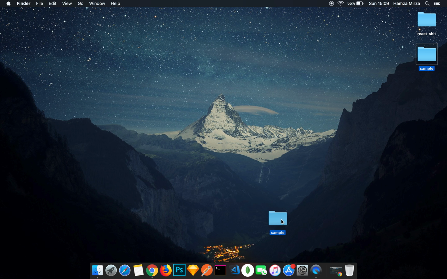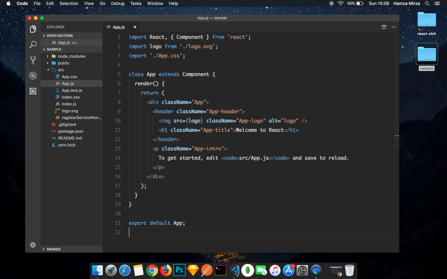So here I just have a sample code, and I'm going to open this in my VS Code. This is the default settings of VS Code, but I don't like it at all. How do I change that? Well, let's talk about what I don't like. I don't like the theme. I think it's just hideous. Now, I know that some people don't care about the visuals at all, but as far as I'm concerned, my productivity is greatly impacted by the way my workspace looks. So I don't like the font, I don't like the theme, I don't like the colors, so let's change that.